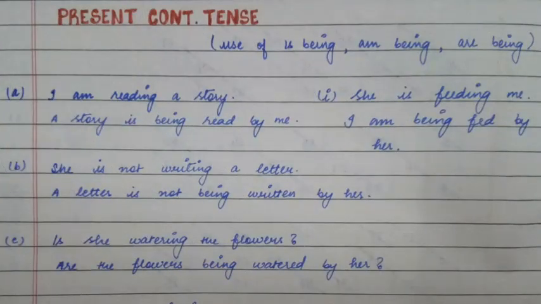Now I'll teach you how we change sentences from active to passive in present continuous tense. We use is being, am being, and are being in this particular tense. First example is I am reading a story. A story is being read by me.